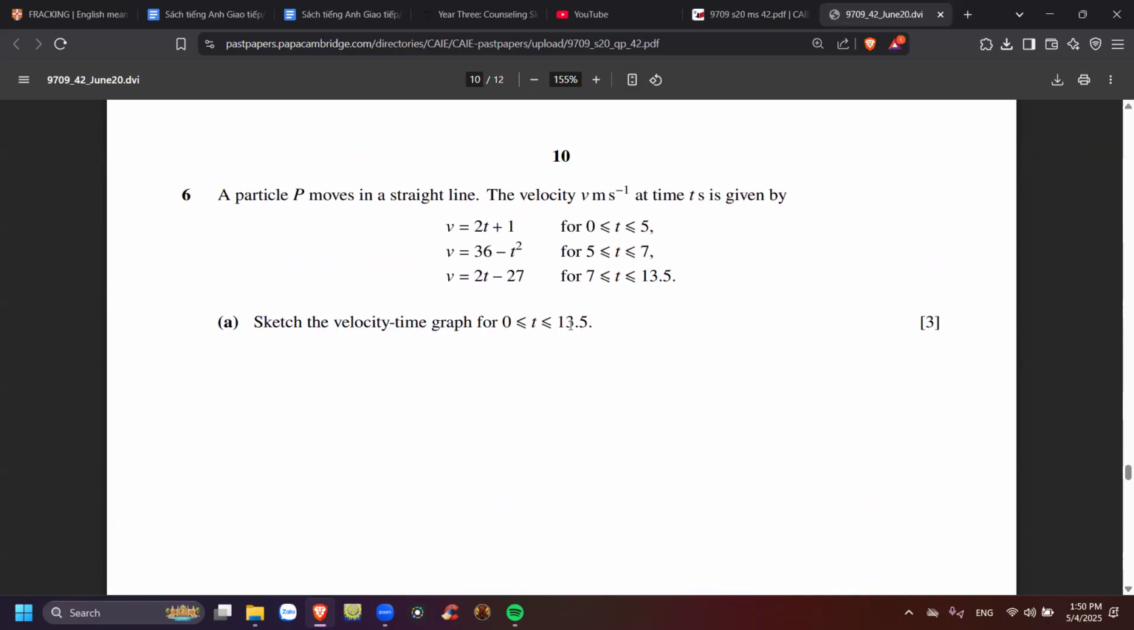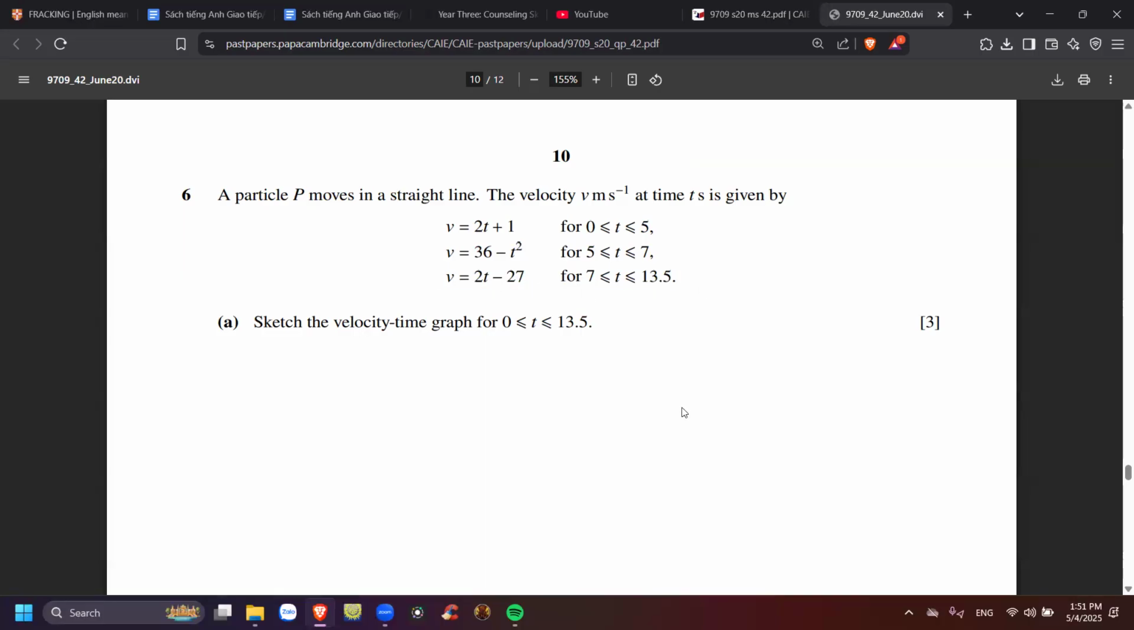Particle P moves in a straight line. Velocity v meters per second at time t is given by this, for t from 0 to less than or equal to 5, this one. But you can also apply this equation if t equals 5, isn't it? From 5 to 7, you apply this one. But at 7, you can apply this one or this one. It's all correct. At t equals 7, both of these are correct. But from t equals 7 to 13.5, it's this one only.